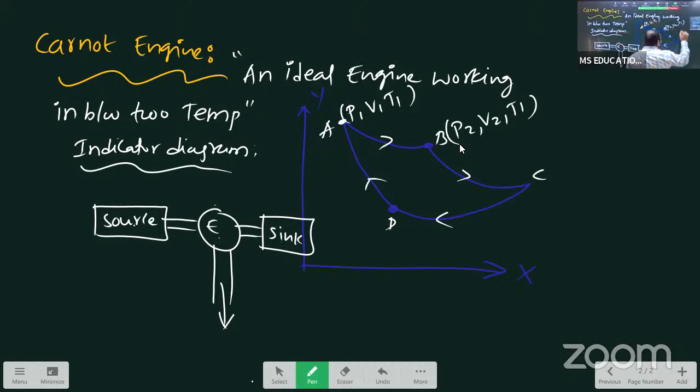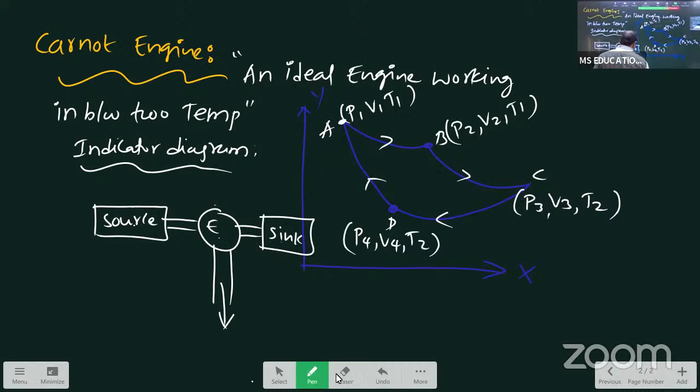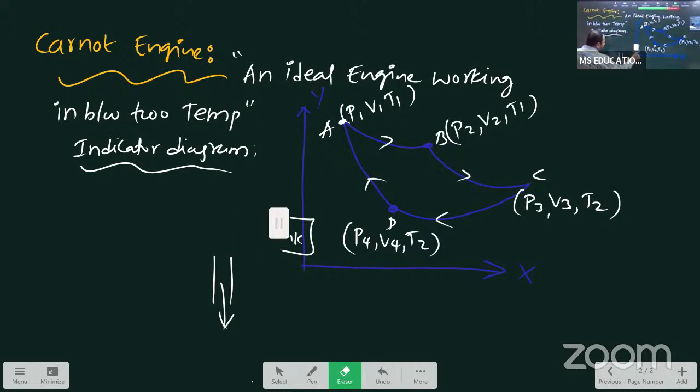Like that, B point also over. C point means P3, V3, T2. D point means P4, V4, T2. So these are the coordinates or points from different situations.